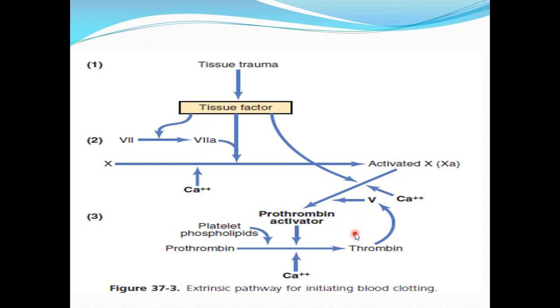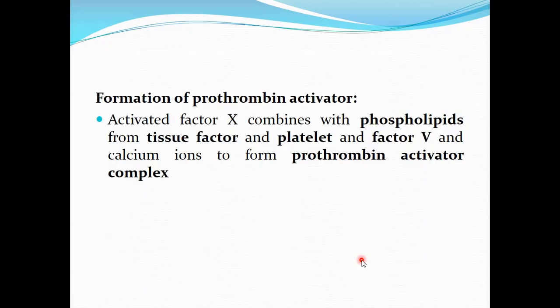But once the thrombin is formed, this causes activation of factor 5, and activation of factor 5 further accelerates the conversion of prothrombin to thrombin. So the prothrombin activator complex is formed by combining of factor 10 with phospholipids, not only from the platelets but also from the tissue factor, and the factor 5 and the calcium ions.